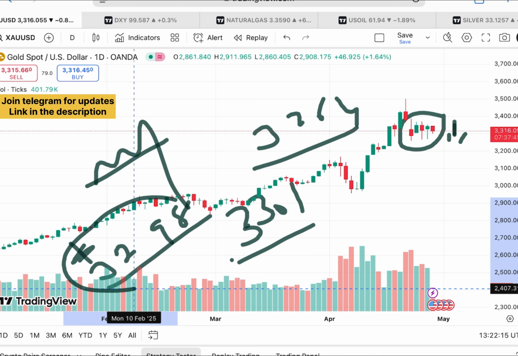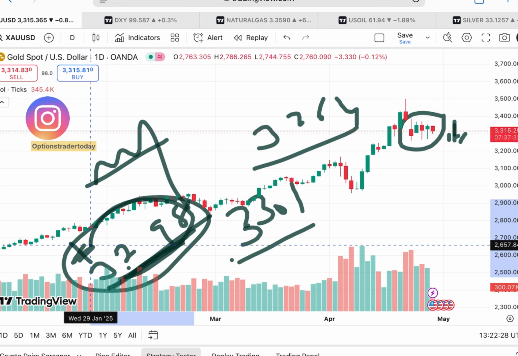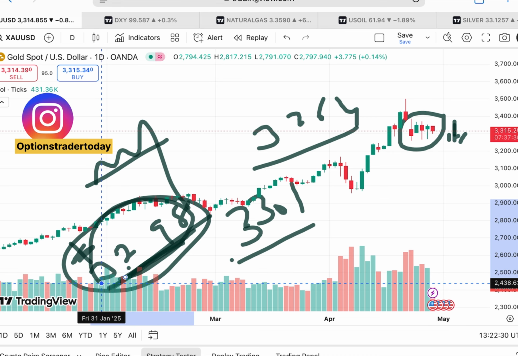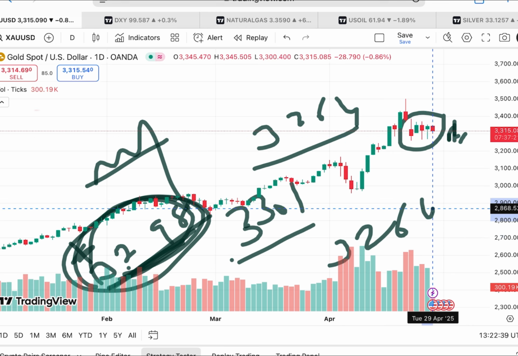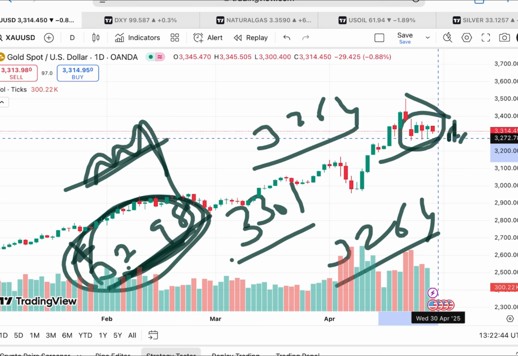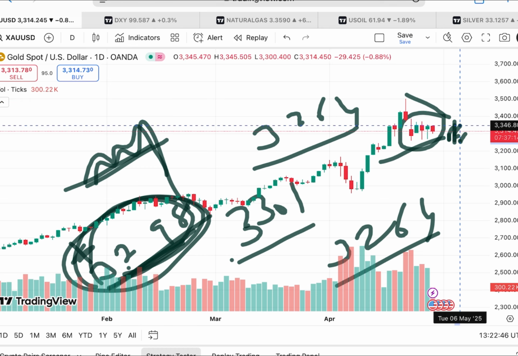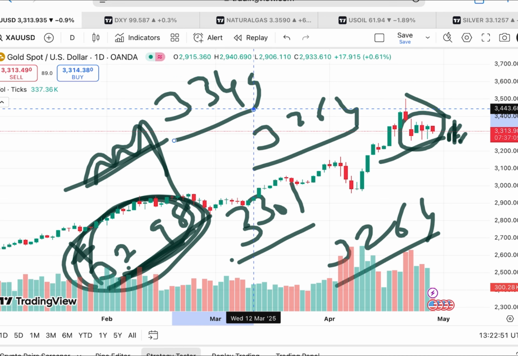This is the level to watch, because if it starts falling below it, chances will be high that it will cross 3298 and go further down towards 3287, and from there it will cross a level of 3264, because 3264 is already weak, so chances of going further low will be there. But if the price keeps moving above a level of 3349, we can see a further upside, so there will be a rise if the price keeps moving above this level.